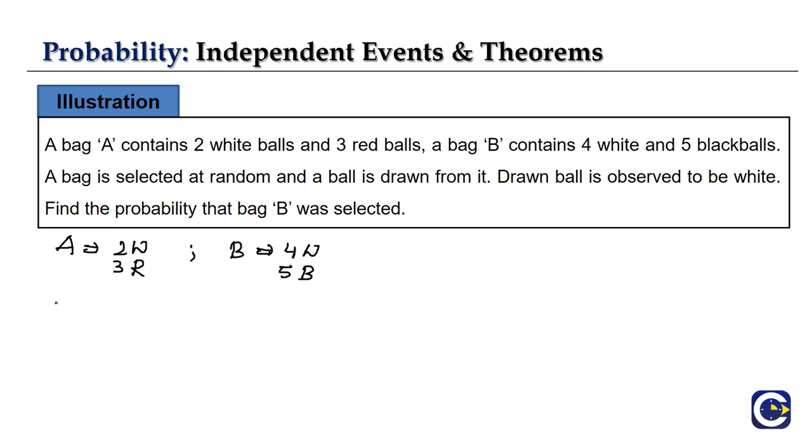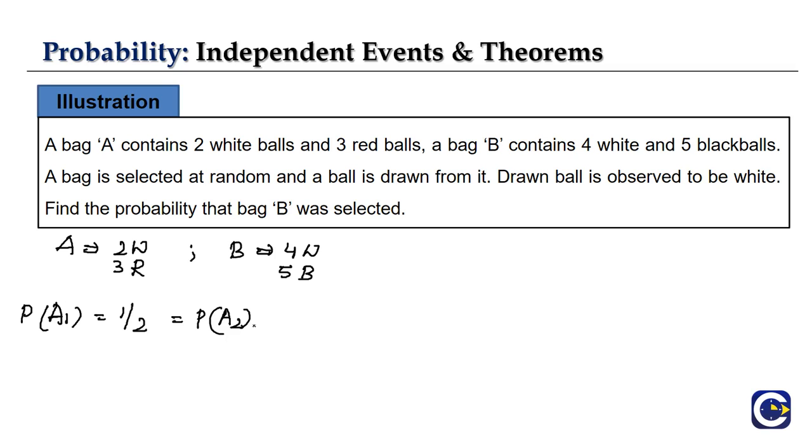So let us consider events A1 and A2. Let A1 be the event that bag A is selected, right? So P of A1, bag A to be selected, is nothing but 1 by 2. And similarly, if we take bag B, that is event A2, that will also be 1 by 2. For selecting either bag, the probability is 1 by 2.